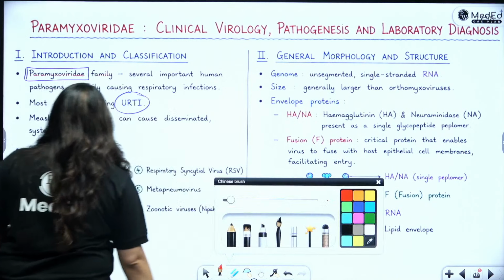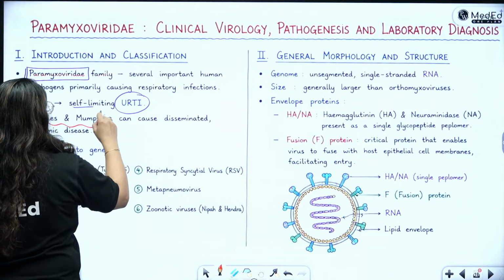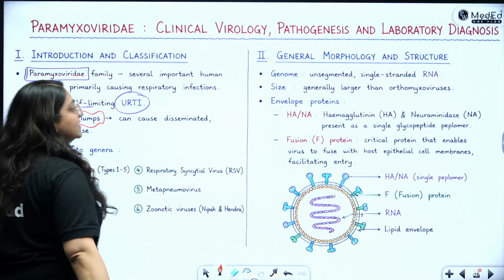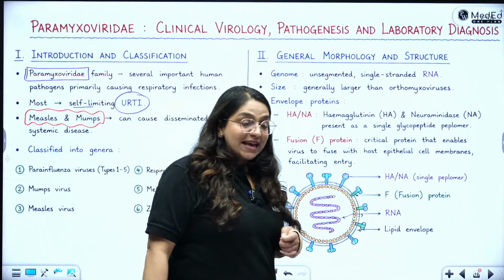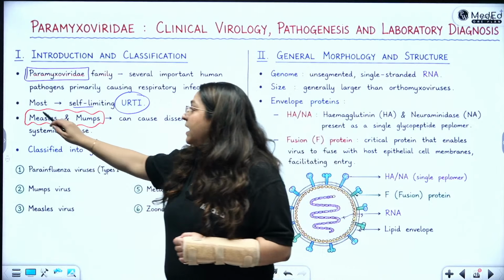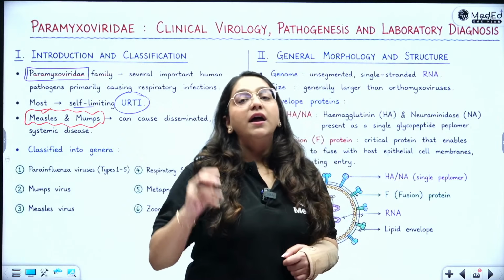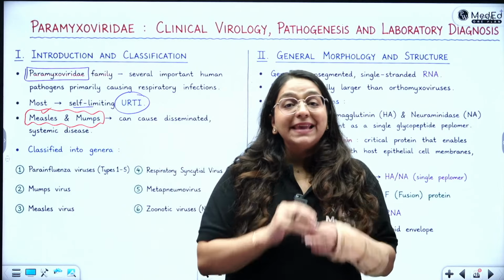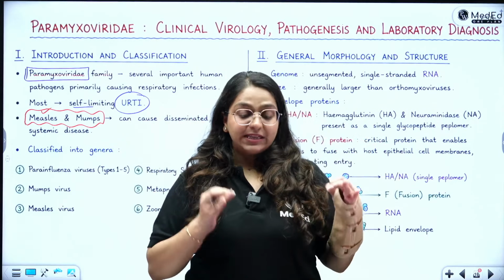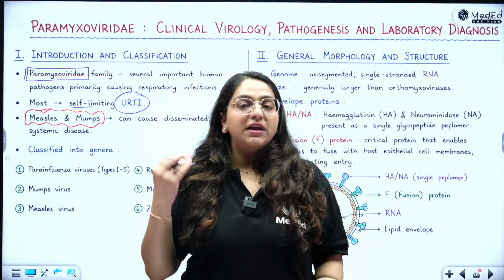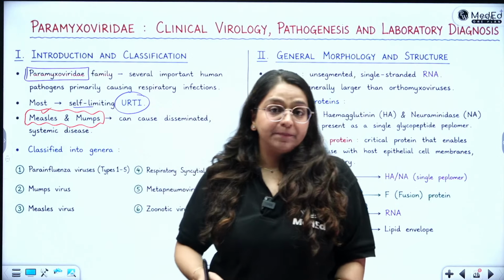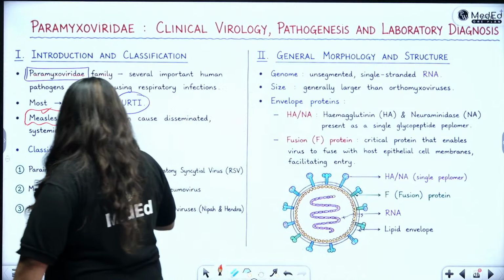Okay, two major important viruses involved here are measles and mumps. Yesterday, in the skin and soft tissue viral exanthems part, we covered measles. The same thing you need to write even for the respiratory tract if it comes as a short note of Paramyxoviridae. Okay? Mumps is something that we will do now.